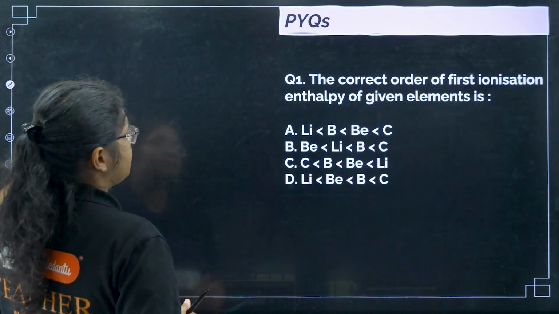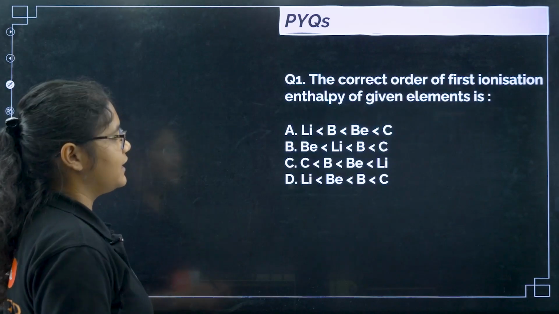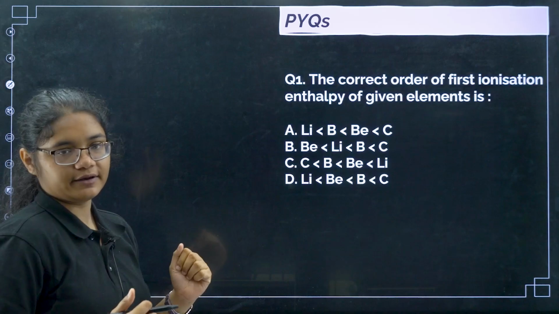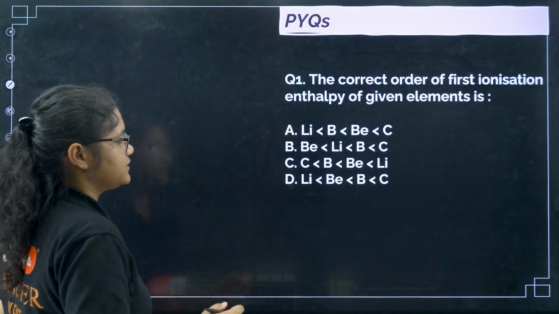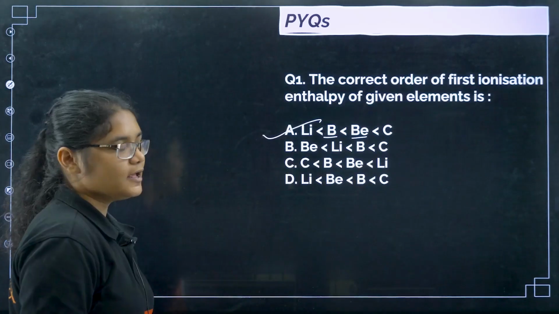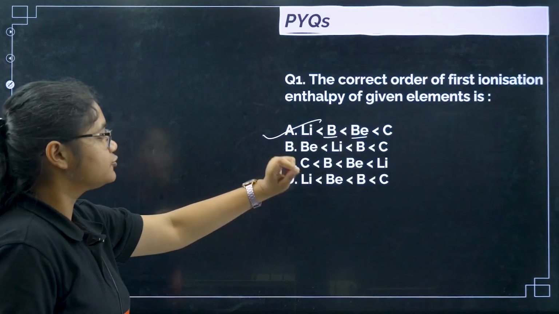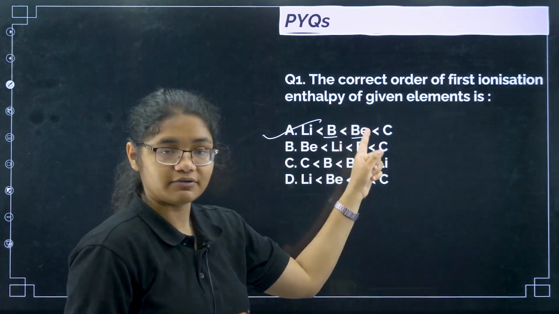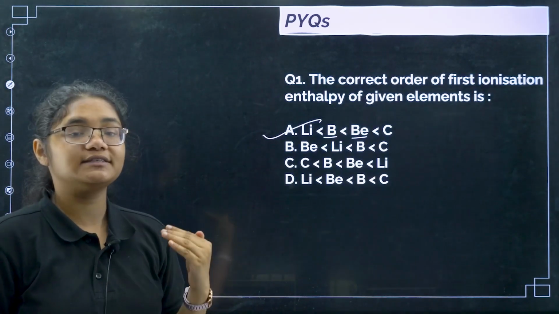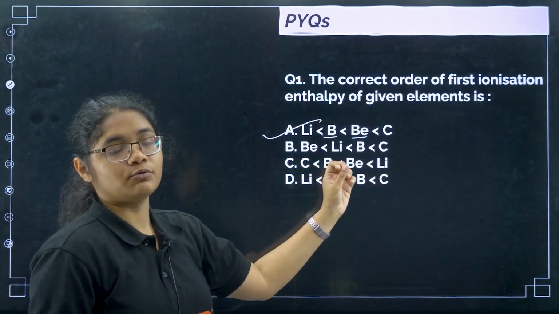Now we will do some previous year questions. The correct order of first ionization enthalpy of the given elements is: we know along the period ionization enthalpy should increase, so lithium should be the least one. I told you there is an exception between boron and beryllium. Beryllium has 2s2 configuration, a completely filled configuration, so removing one electron from here will be difficult, and that is why the beryllium ionization energy will be higher than boron, even if the size of boron is smaller.